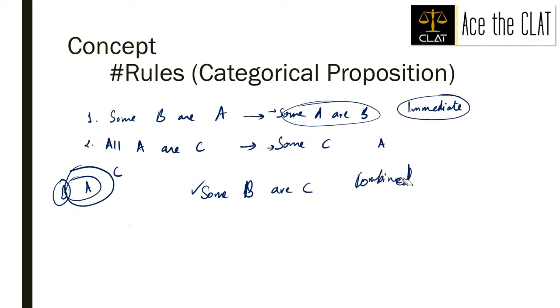Okay. Let me clear this. The first rule that we need to talk about is that from 2 universal propositions, the inference that we can draw must be either particular or universal. Okay. For example, when I say all A are B, a universal proposition, right? Words all and no are universal quantifiers, right? Whereas some is a particular quantifier, right?